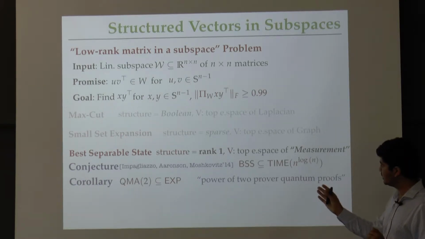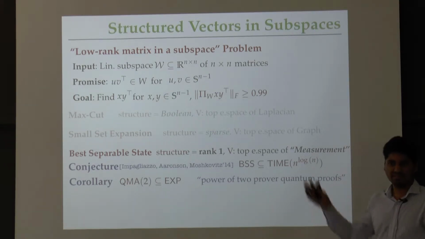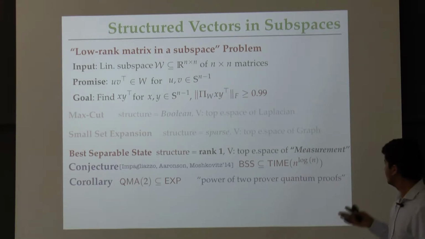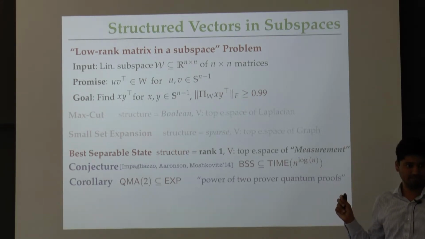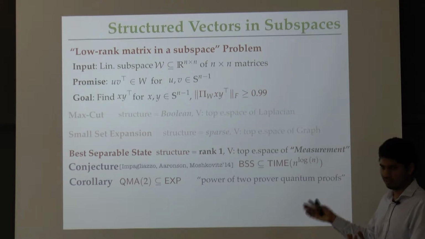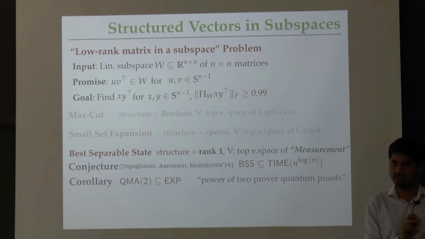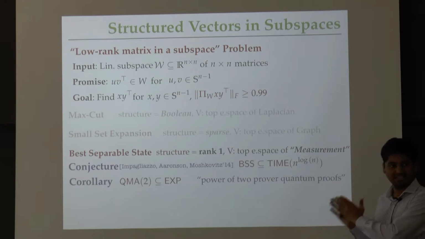In particular, the most solid one is this conjecture due to Impagliazzo, Aaronson and Moshkowitz from 2014. They conjectured that the best separable state problem, which is basically the low rank matrix in a subspace problem for us, has a quasi polynomial time algorithm. The reason they conjectured this quasi polynomial upper bound is that if it is true, it leads to a complexity class collapse: the quantum complexity class QMA2, which is the analog of two prover proof systems in the quantum world, collapses to the classical complexity class exponential time.